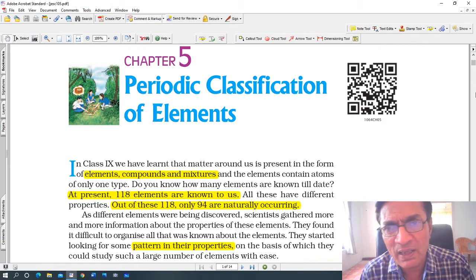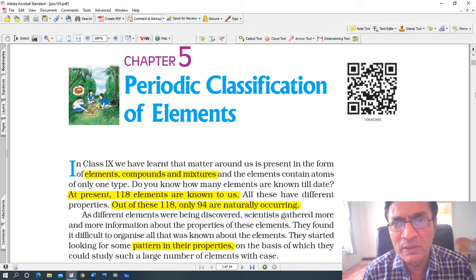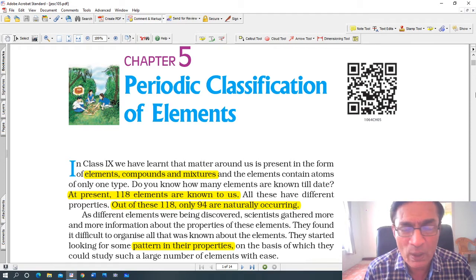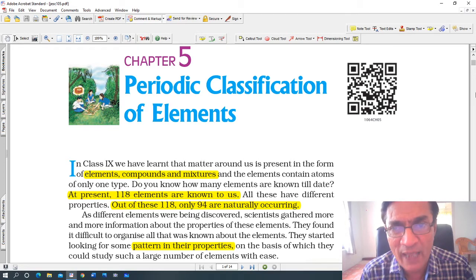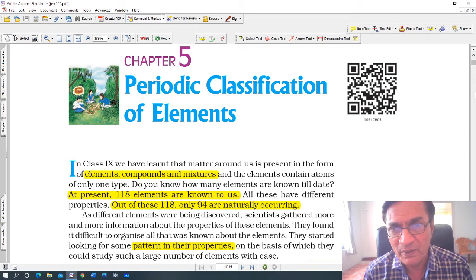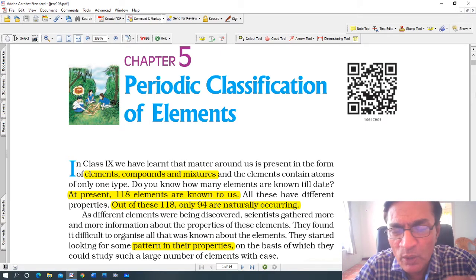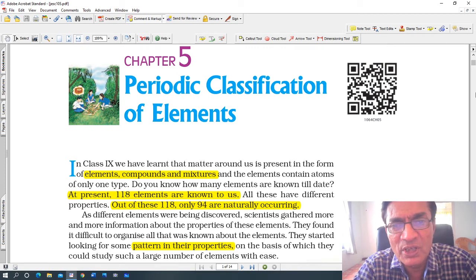Even plants and animals are classified into different types of groups. For example, aquatic animals, animals that live in water. Terrestrial animals, animals that live on land. Arboreal, creatures that are tree climbers, tree dwellers. And arboreal also means living in the air, that means the birds. In other words, classification of anything makes our life easier. When you classify, there is less chaos, and when there is less chaos, it is easier to make progress by studying something. So for example, in this case, we are talking about elements.